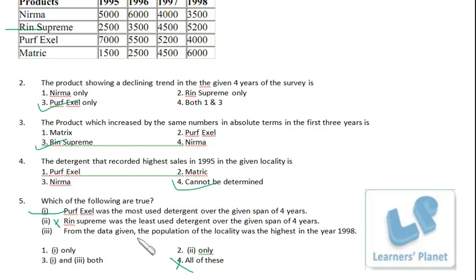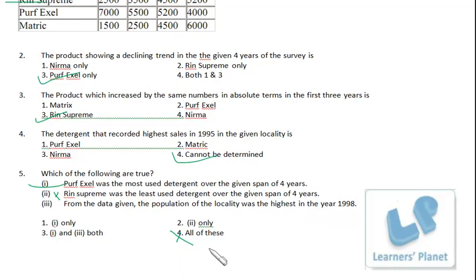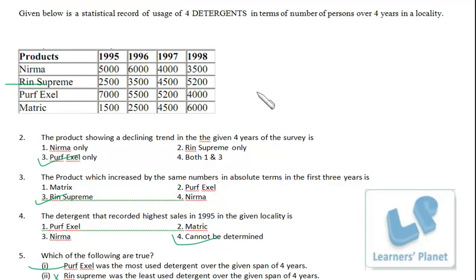From the data given, the population of the locality was the highest in the year 1998. This question is a bit confusing because the information given here is the number of persons over 4 years in a locality. That means users of these 4 detergents. That means there is no other user except these 4 detergents, right? No other detergent is being used, right? If it is assumed, then only this question can be calculated.